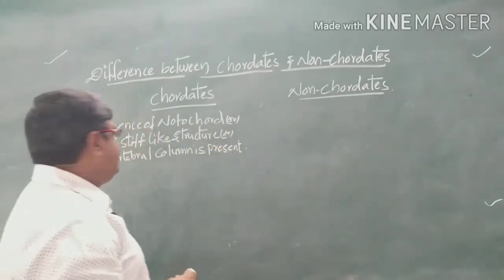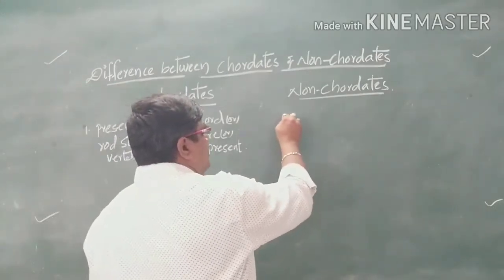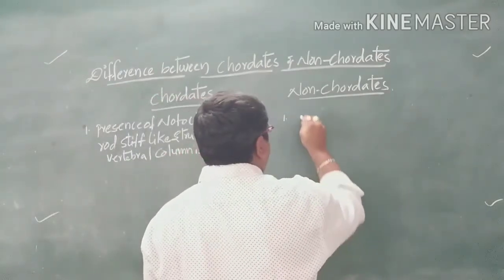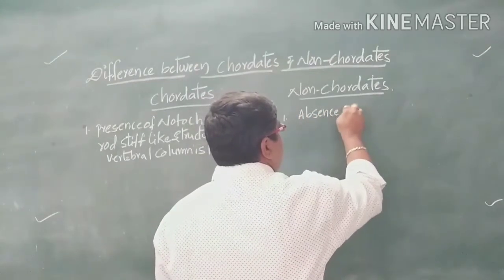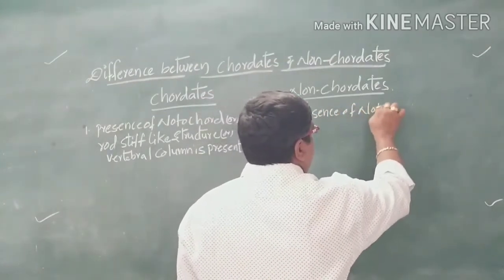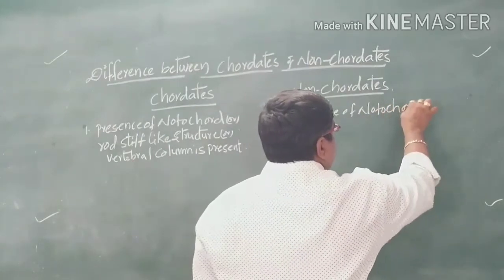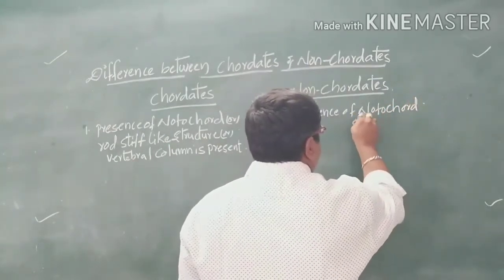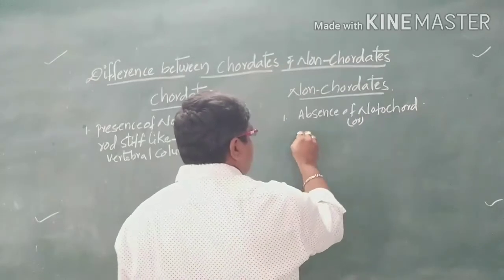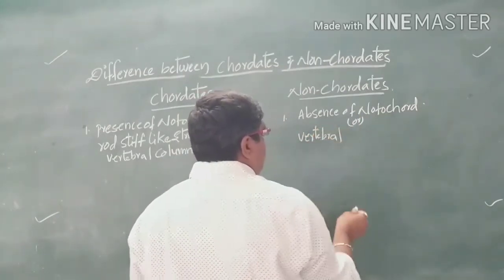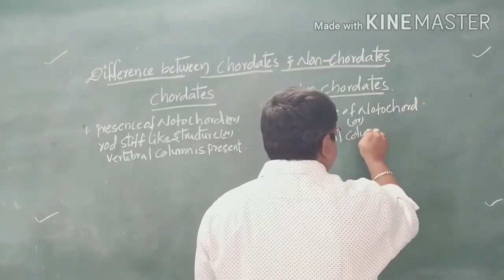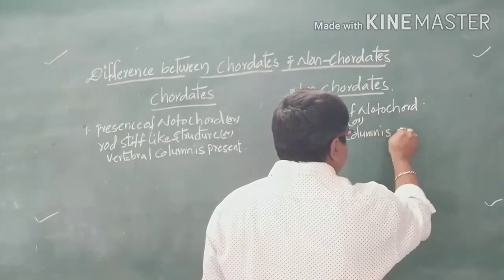In non-chordates, there is an absence of the notochord, or the vertebral column is absent.